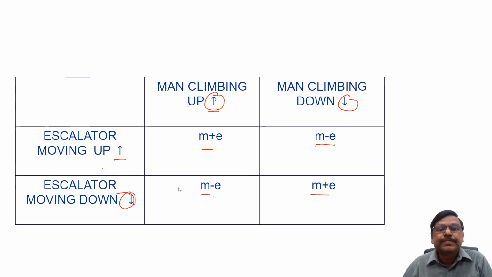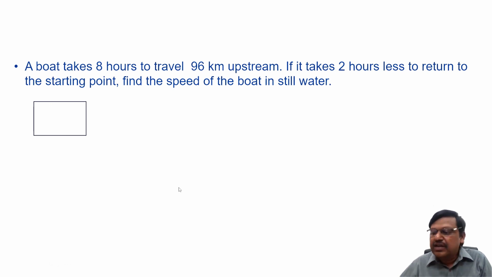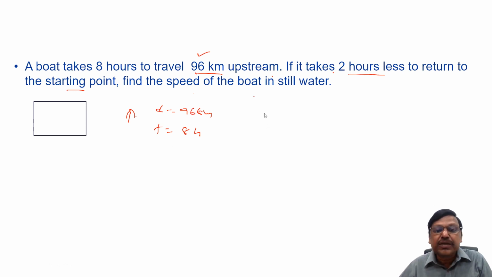Right? Let's see. A boat takes 8 hours to travel 96 kilometers upstream. If it takes 2 hours less to return to the starting point, find the speed of the boat in still water. The distance is 96 kilometers. It takes 8 hours. In which direction? Upstream. But what about downstream? To return, when it has gone upstream, it is traveling downstream when returning. Downstream, it is taking 2 hours less time, which means it is only taking 6 hours. Same distance, 96 kilometers.